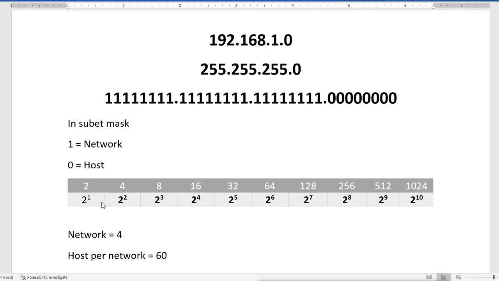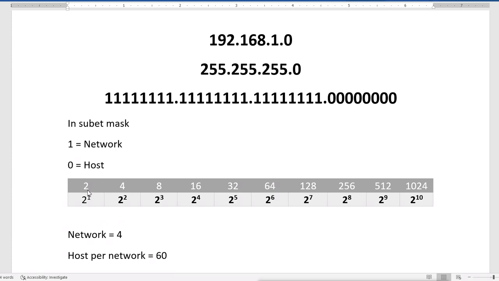Now 2 raised to 1 means I'm having one bit. If the bit is on, that means I will get network. So 2 raised to 1, I will get 2 networks.